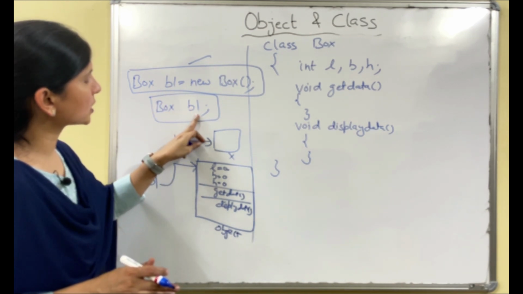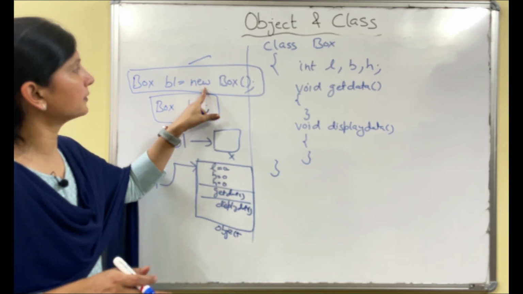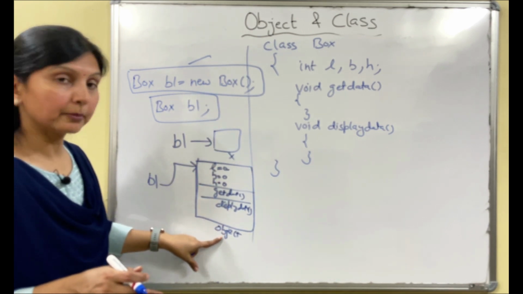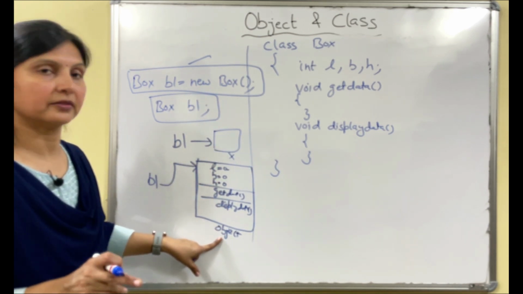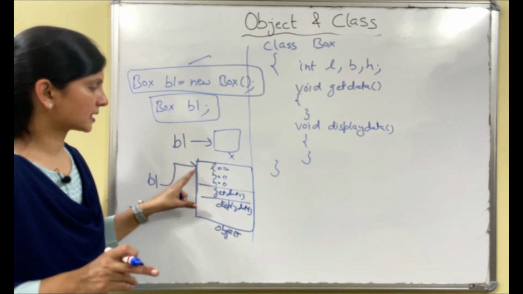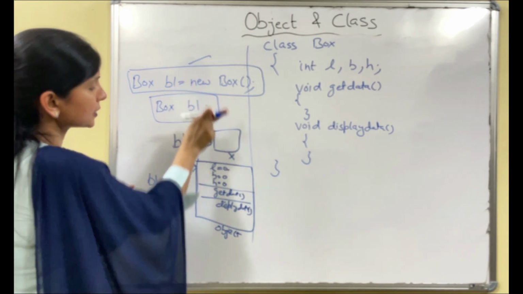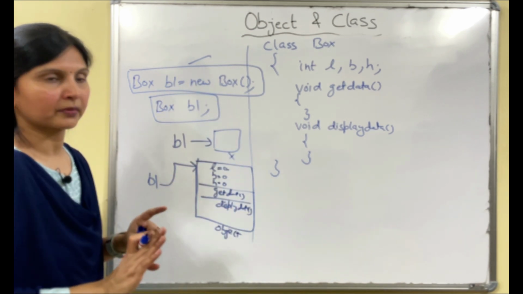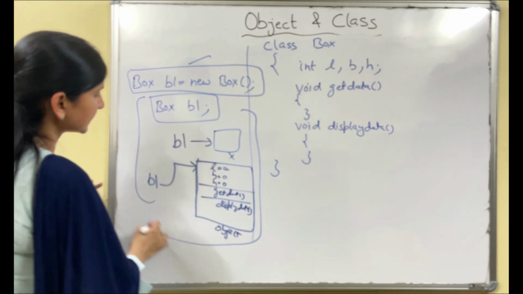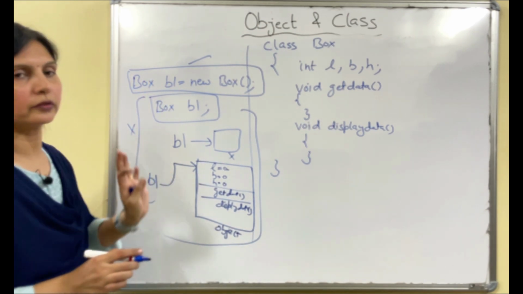In this case, Box B1 refers to nothing, because an object will be created only when you give new. It's new only which will allocate memory to the object of the class, right, and return the reference to this object. So B1 is a reference which refers to the object, right? So don't get confused. If you are getting confused, leave this part. You can say only B1 is the object of Box.